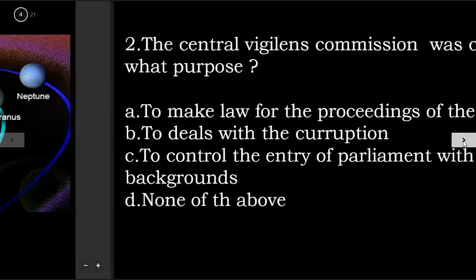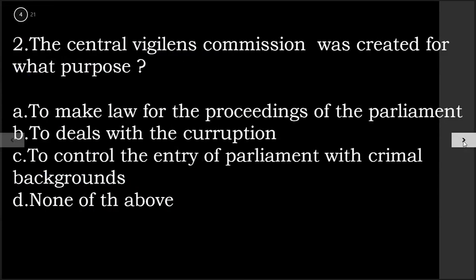Okay. Now the next question is, the Central Vigilance Commission was created for what purpose? There was a commission which was created known as the Central Vigilance Commission, so we have to answer for which purpose it was created.